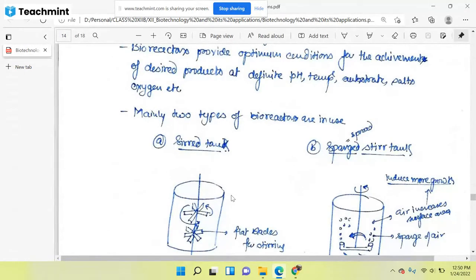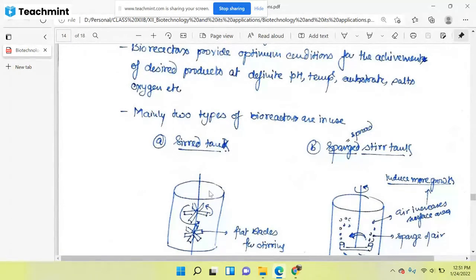Okay, for their continuous growth, we are making a homogeneous solution. So for the stirring, suppose we have put some bacteria or yeast, all these bacterial populations or the yeast population should be in homogeneous condition so that they can grow properly in an appropriate number.